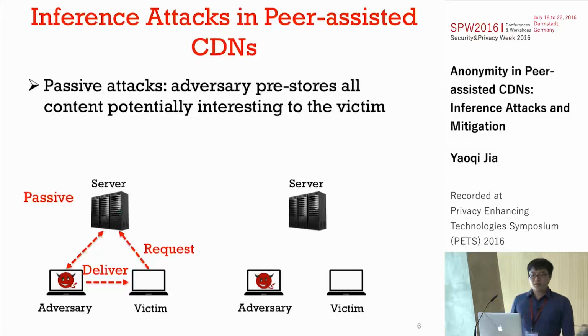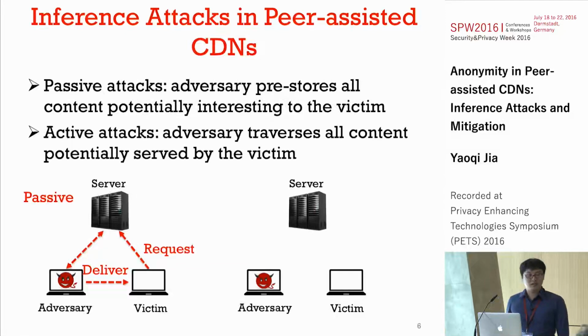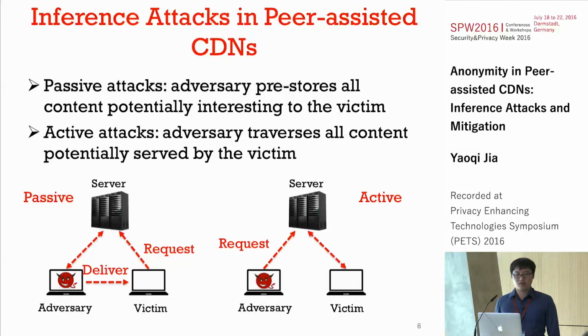The second class of attacks is the active attacks. In this attack, the victim may first send a request to a server, fetch some resources and store them in the browser. Then the adversary sends a request and traverses all the content potentially served by the victim. And then the server instructs the adversary to directly fetch these resources from the victim. This way, the adversary can learn what content the victim has served.